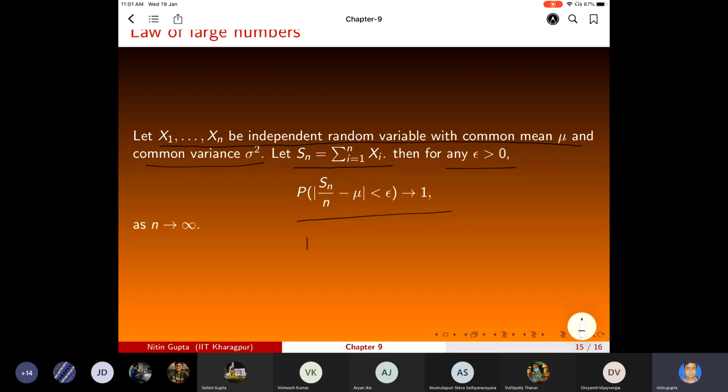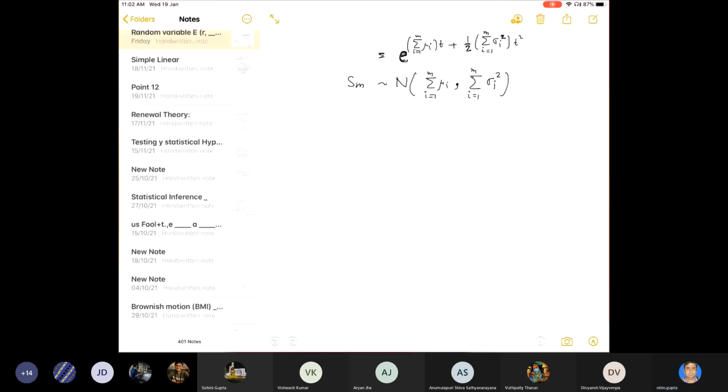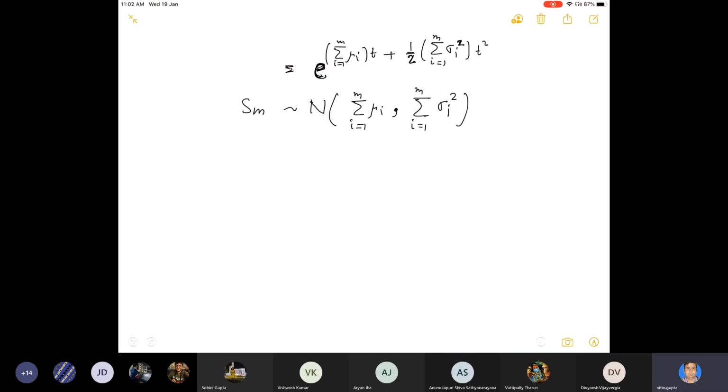That means the probability that mod of xn bar minus mu is less than epsilon goes to 1 as n goes to infinity, because xn bar is nothing but Sn by n. That means the sample mean will approach the population mean basically. So that is the meaning of this law. This is known as the weak law of large numbers. So let me just give you the idea of the proof.